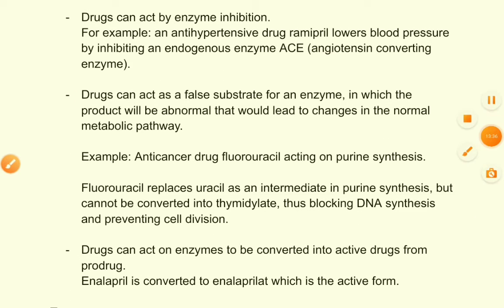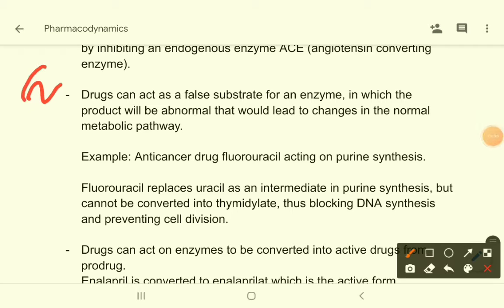Then another process where drugs act as a false substrate for an enzyme. As you know, enzymes have substrates. Substrates react and the enzymes help them to produce some effects, right? So these drugs act actually as a false substrate. So there will be production of an abnormal molecule. The normal molecule will not be produced. The enzyme will act on that false substrate, that may be the drug, so that can produce an abnormal product.